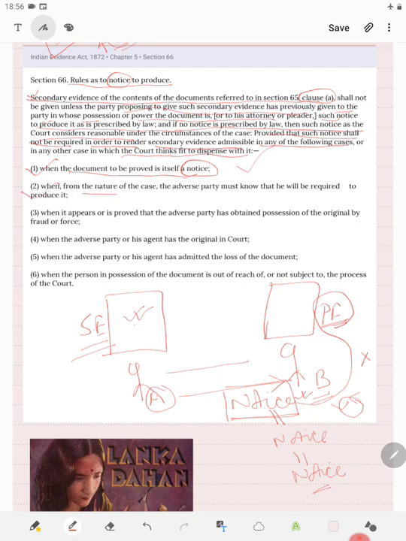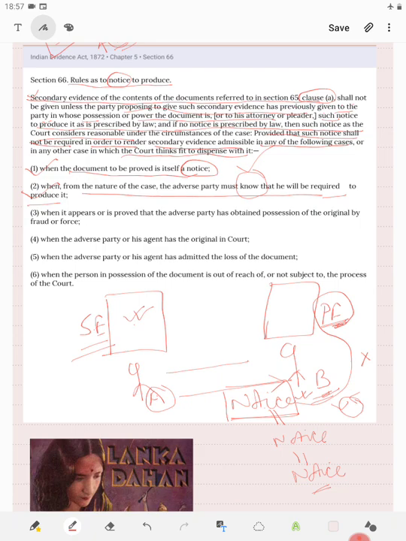Then, 2. from the nature of the case, the adverse party must know that he will be required to produce it. So, when it is in the knowledge of, say, party B that he will be required to give the original evidence, then in that case also notice need not be given. 3.